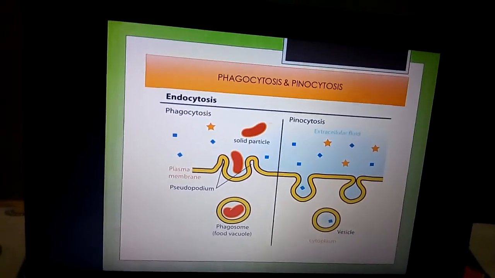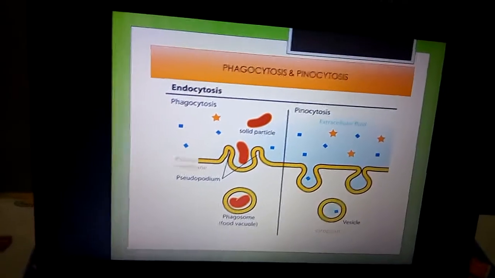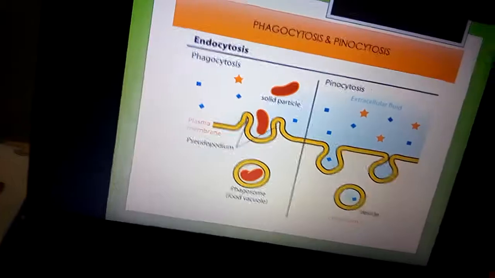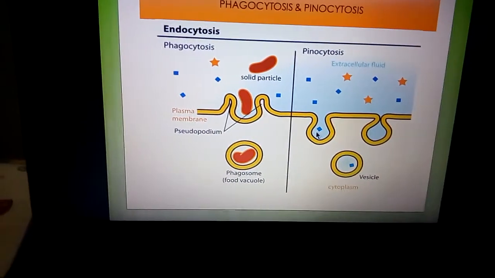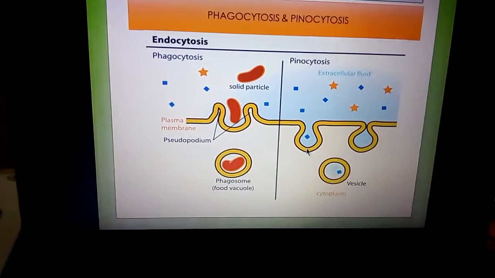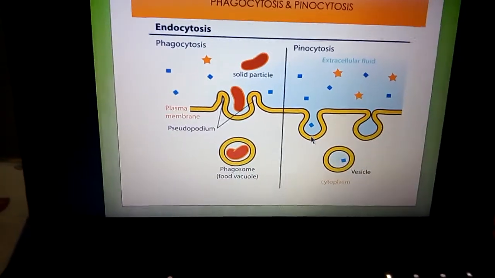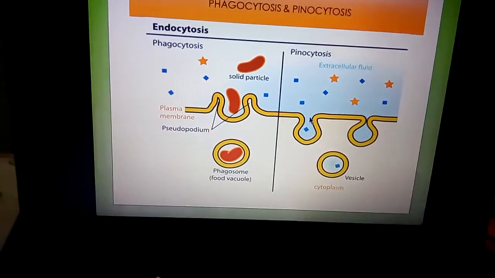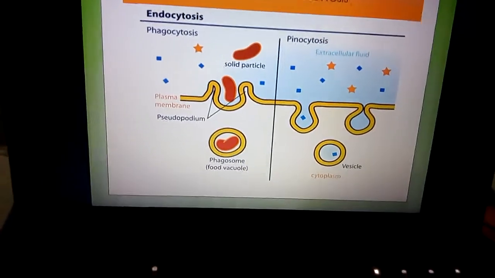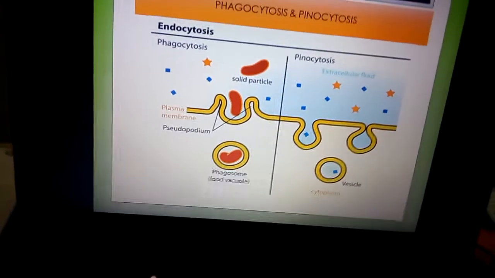This is called phagosome, while pinocytosis is the intake of liquid particles. What are the liquid particles? Liquid particles like enzymes, ions, hormones, etc. Intake of liquid particles with the formation of vesicles is called pinocytosis.